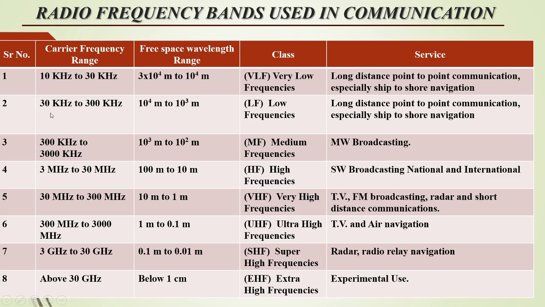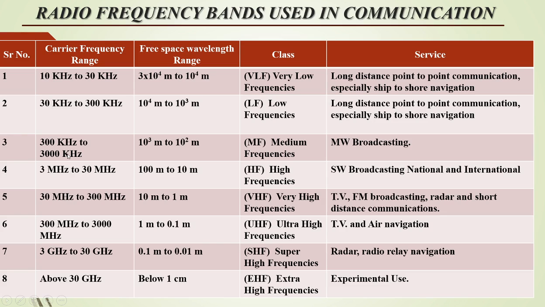Then the range from 30 kilohertz to 300 kilohertz, whose wavelength ranges from 10 raised to 4 meter to 10 raised to 3 meter. This is called low frequencies, and the uses are long distance point to point communication and ship to shore navigation.